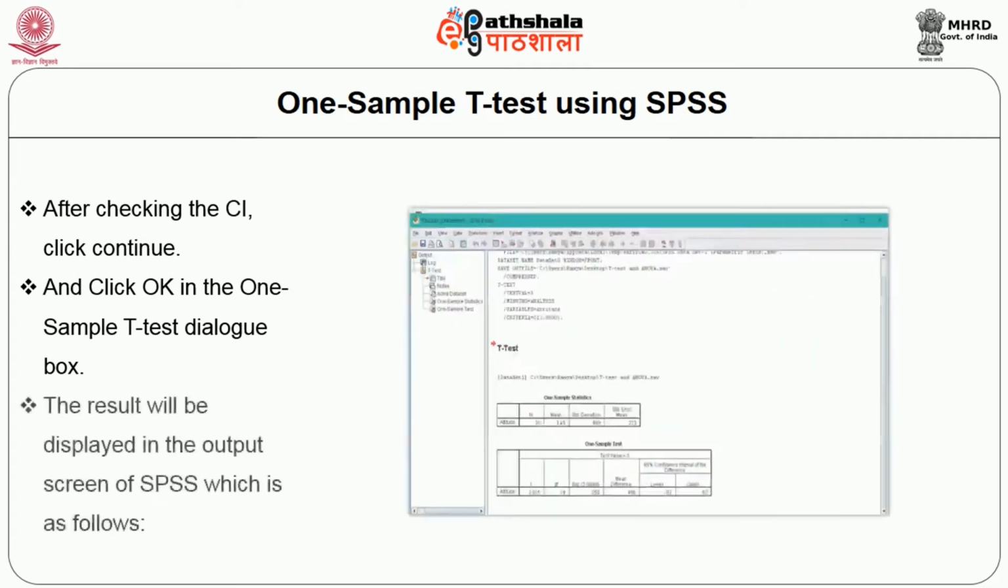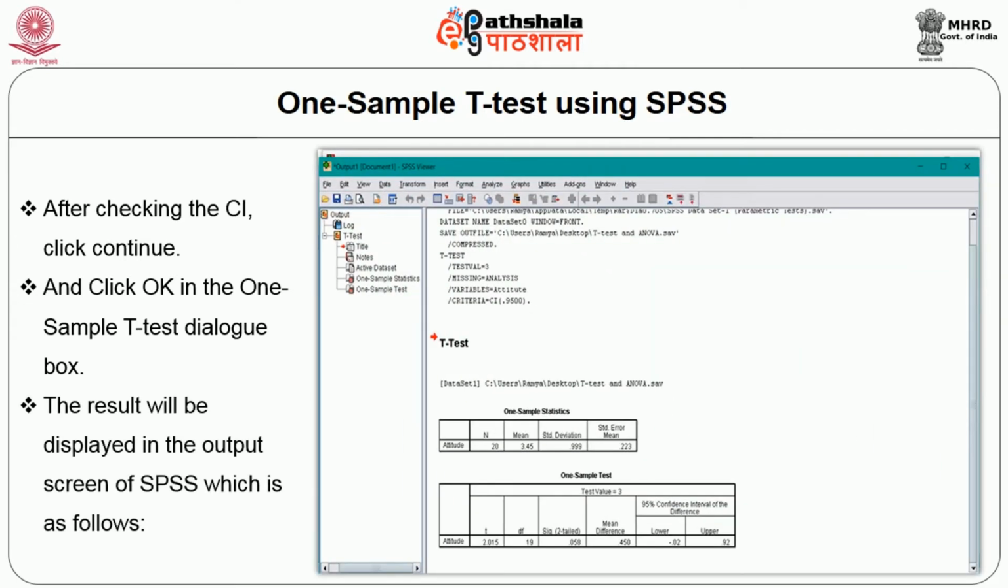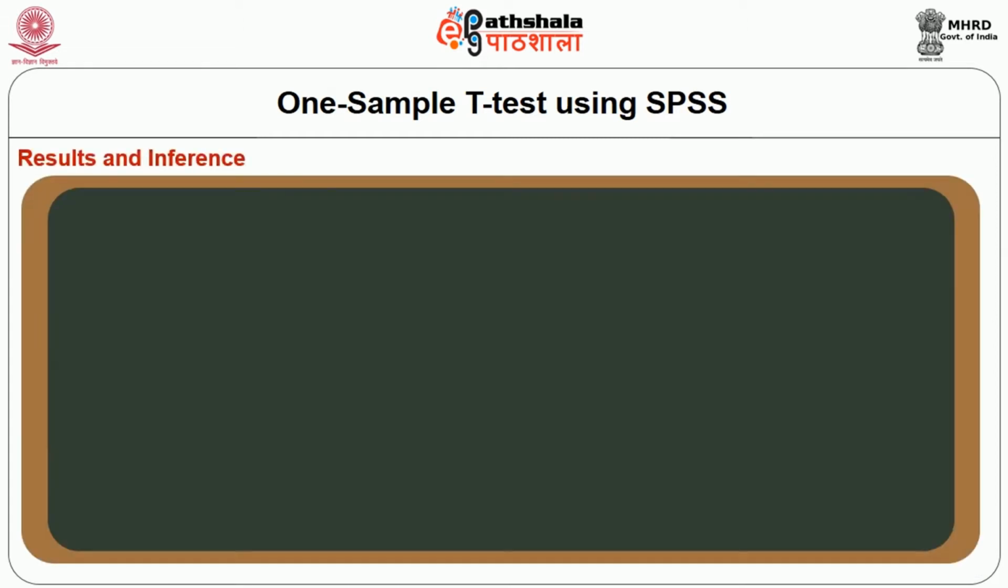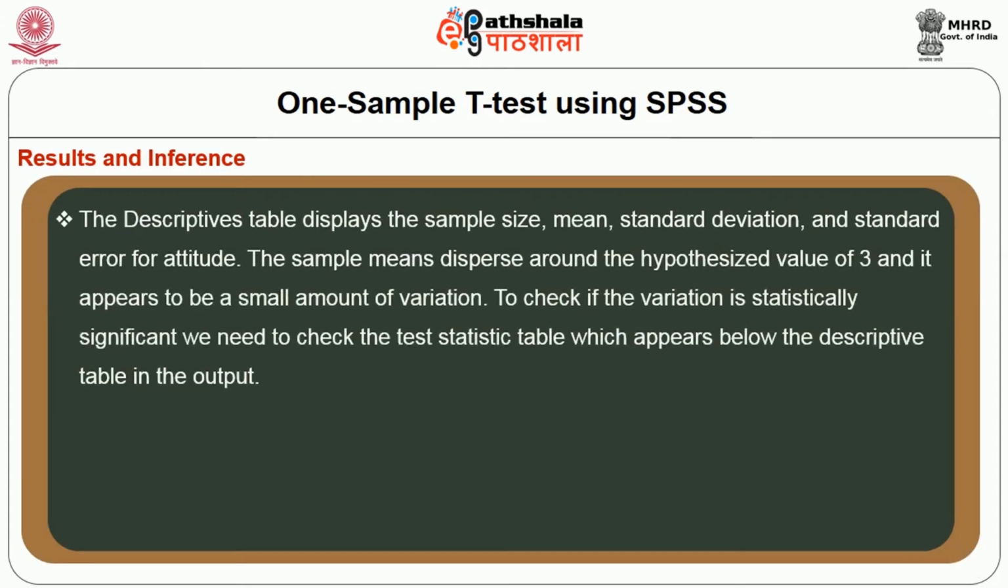The result will be displayed in the output screen of SPSS, which is as follows. Now the results and inference. The descriptive tables displays the sample size, mean, standard deviation and standard error for attitude. The sample means disperse around the hypothesized value of 3 and it appears to be a small amount of variation. To check if the variation is statistically significant, we need to check the test statistic table which appears below the descriptive table in the output.